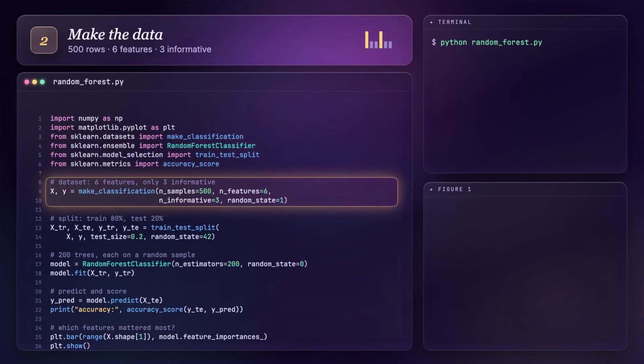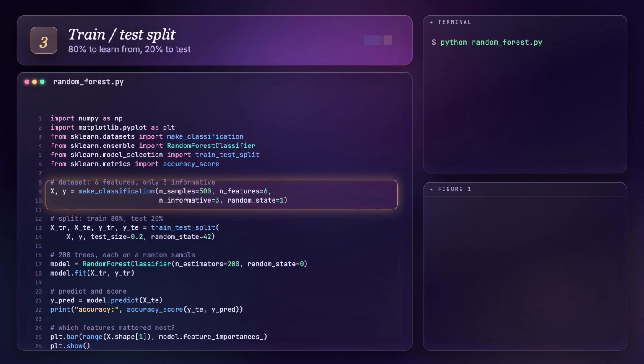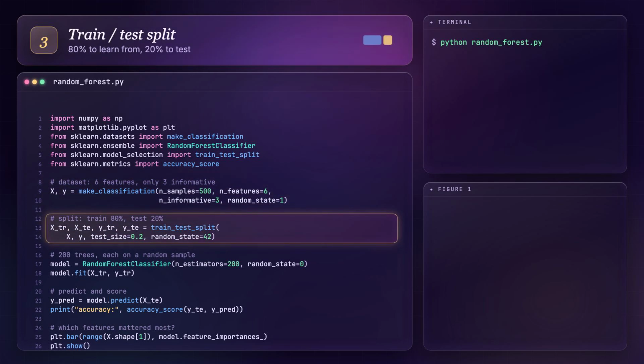We generate a dataset, 500 rows, several features, 2 classes, where only a few of the features are truly informative and the rest are basically noise. It's a nice test of whether the forest can find the real signal. Split 80-20, fixed random state, exactly the same as always.